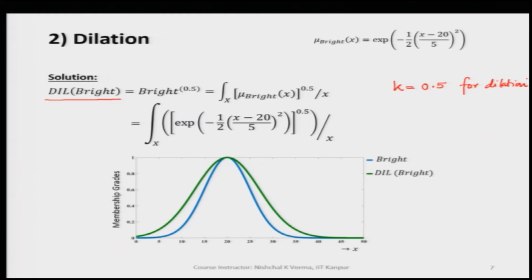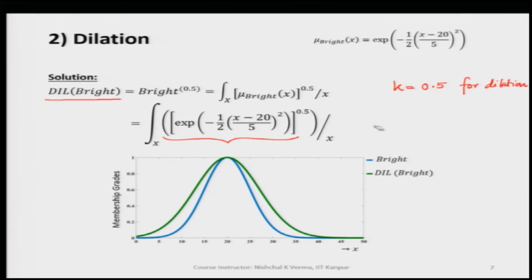We simply raise the power of the membership function by k, and here k is 0.5. So, we write e raised to the power minus 1 by 2 into x minus 20 over 5 raised to the power 2, and then the whole raised to the power 0.5, by x.